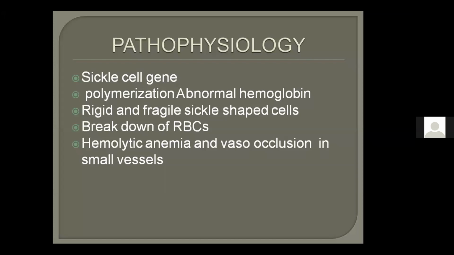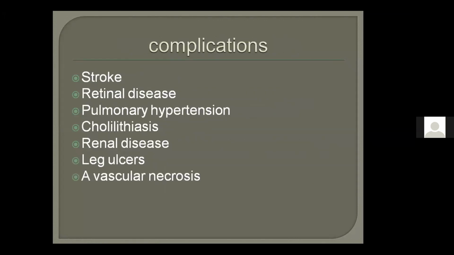And what do these RBCs do? They block the small vessels, and that causes all of the complications which we will study later on. This is the main etiology, the occlusion of the small vessels by sickle cells, and it also causes hemolytic anemia. That's why we have to give multiple blood transfusions. Am I clear? Or is there anything you want to ask up till now? Nothing. Clear. Okay, so now we are proceeding to complications.